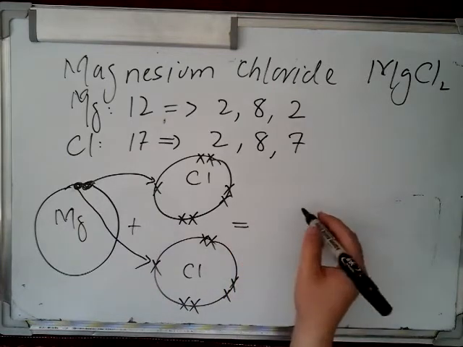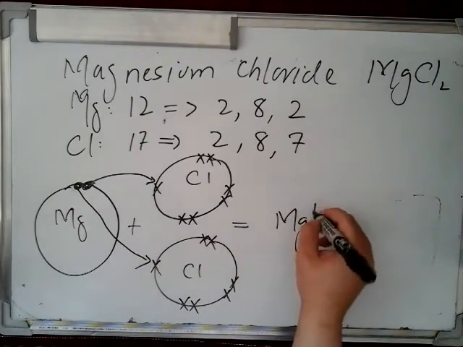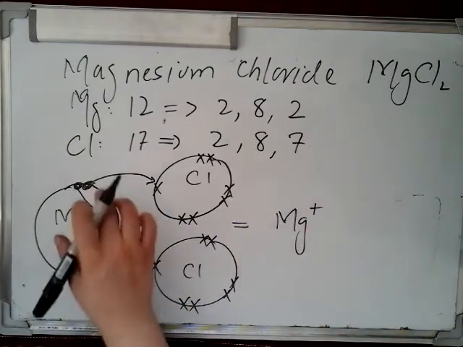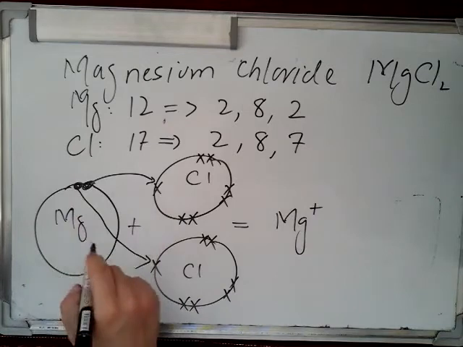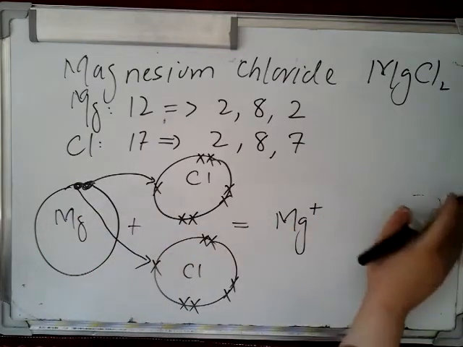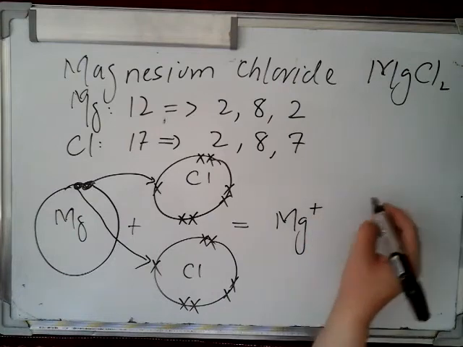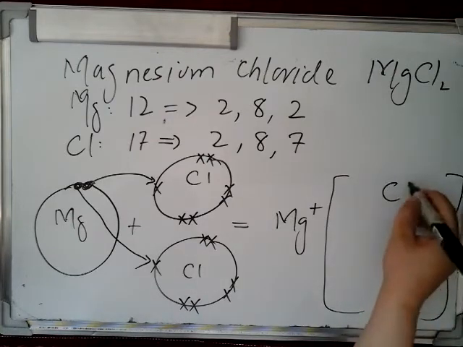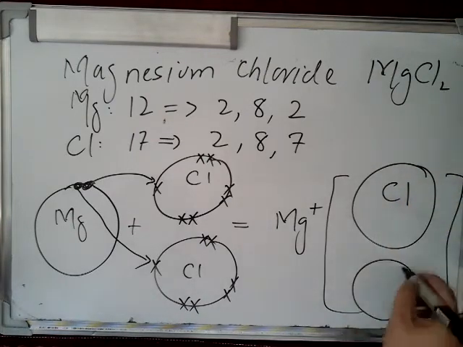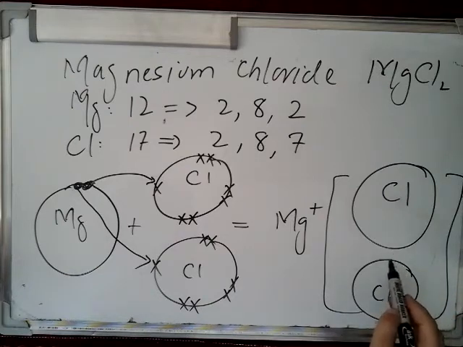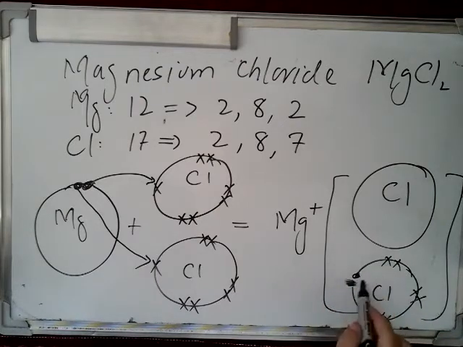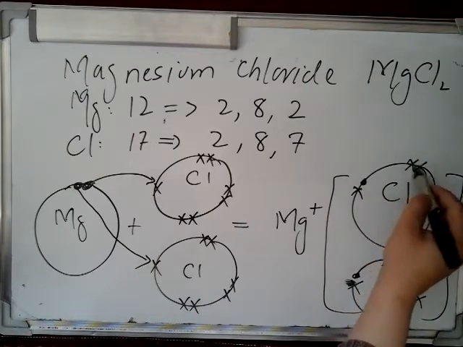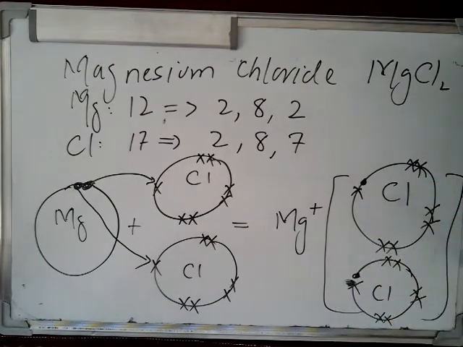So the last shell of magnesium will be no more there, and as a result it will develop a positive charge, and the chlorine atoms will have a complete outermost shell. Is that clear? So this way you can write and you can practice the ionic bonding of compounds.